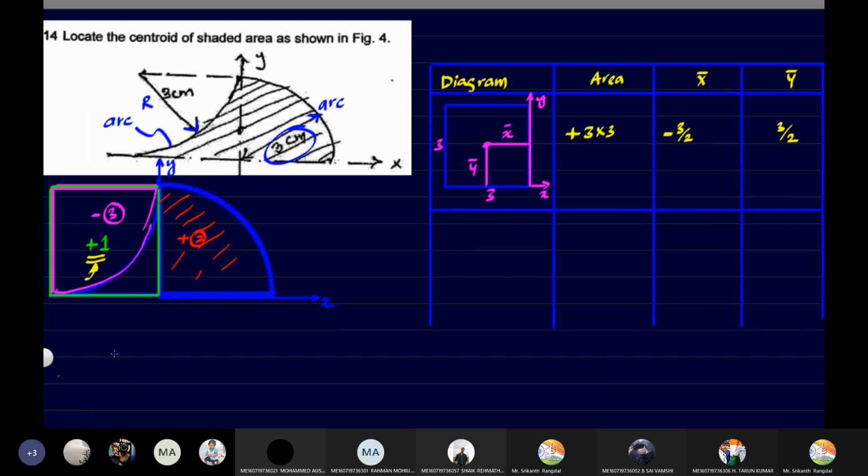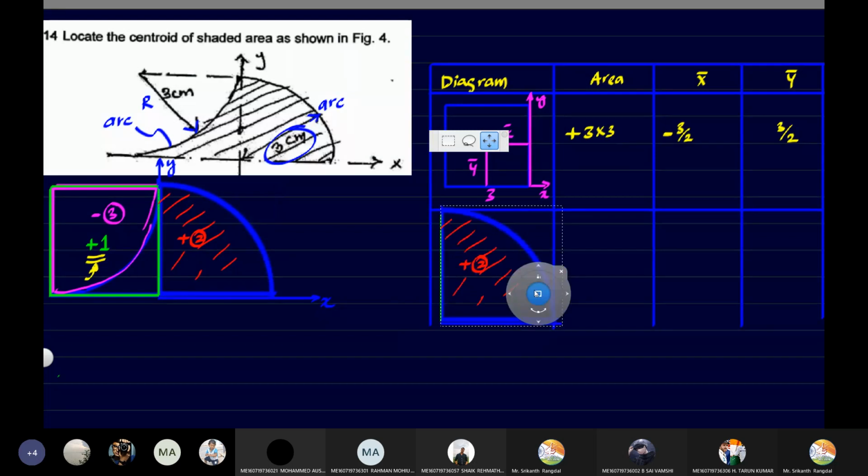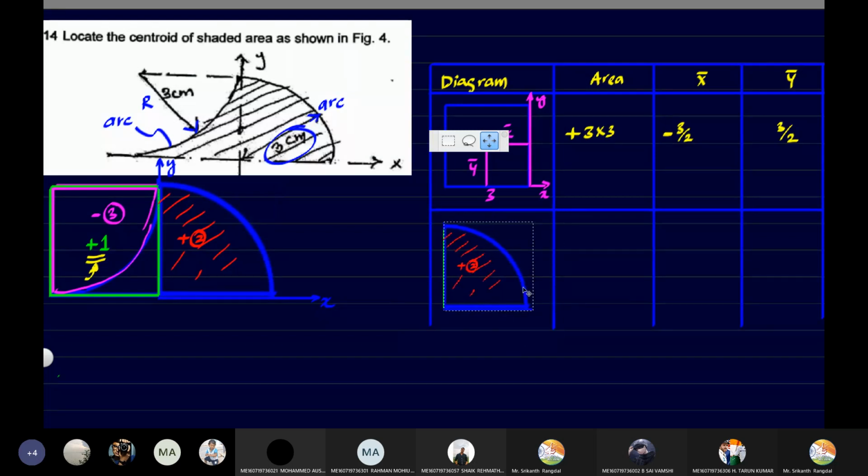Next, let's take this second diagram here. So I'll just directly take this and put it over there. Okay, so this is our next diagram.